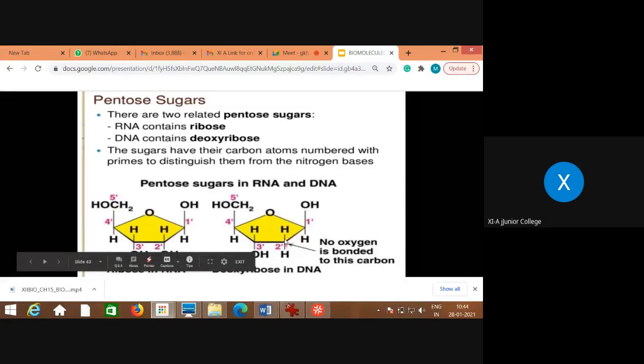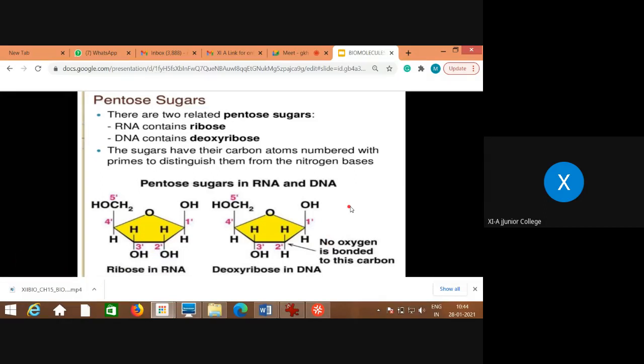If you observe these two diagrams, you can find the difference at the number 2 carbon. In deoxyribose sugar one oxygen is less than in ribose sugar, where at carbon 2 an OH is present, and at carbon 2 in deoxyribose only H is present.